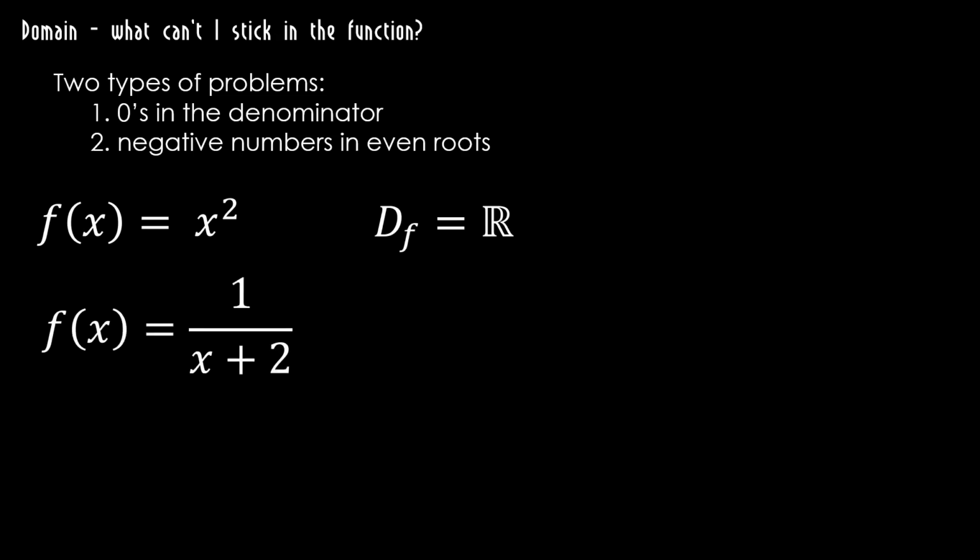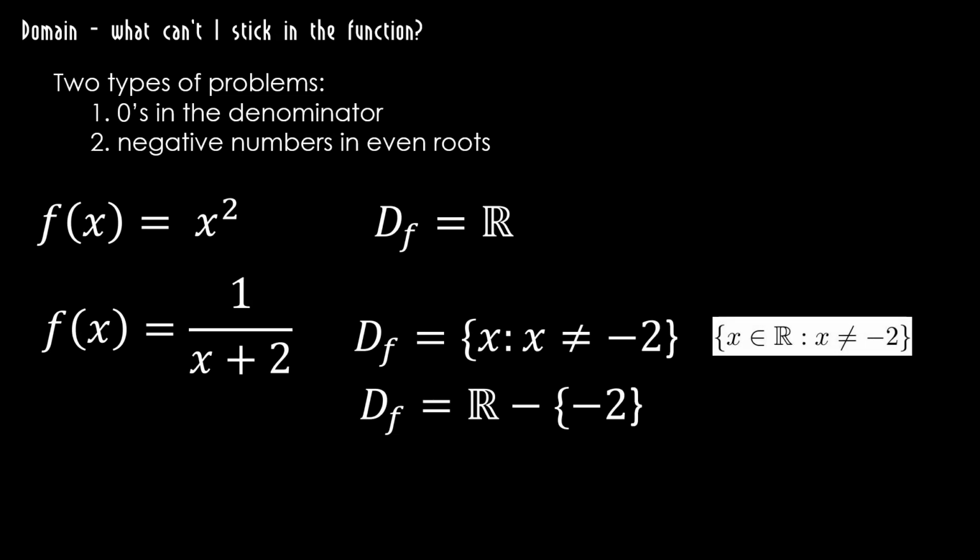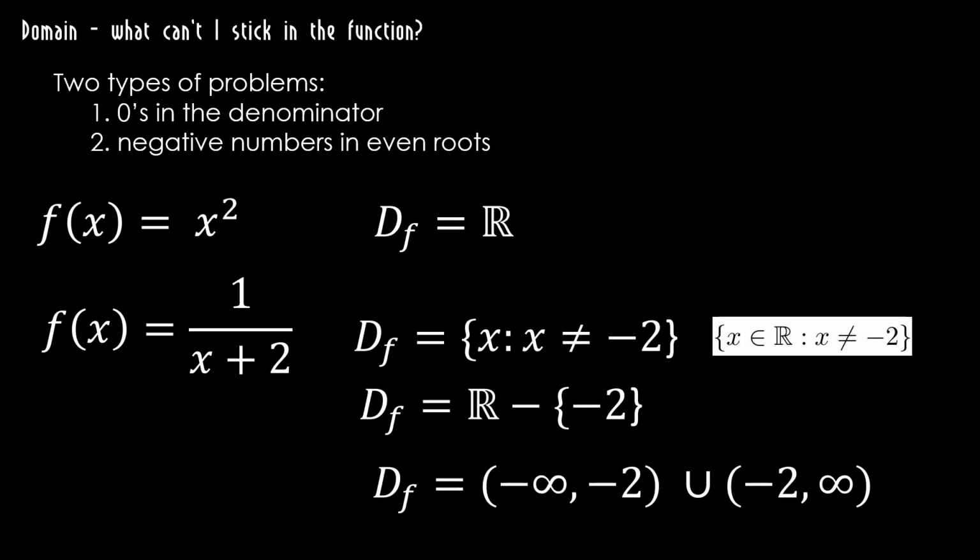If I have f of x is equal to 1 over x plus 2, well, I can get a 0 on the bottom if x is equal to negative 2. So we need a domain that punts the negative 2. So I can write it like this, the set of x, as long as x doesn't equal negative 2. If you want to be really OCD, you can say x element of the reals, where x is not equal to negative 2. We could say the reals minus the number negative 2. I don't think we want to do interval notation because that's messy. That's just too much to write down.